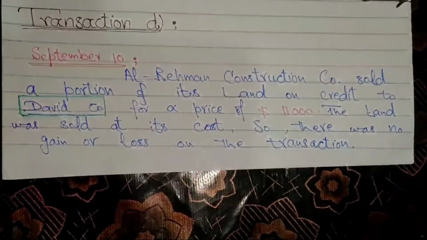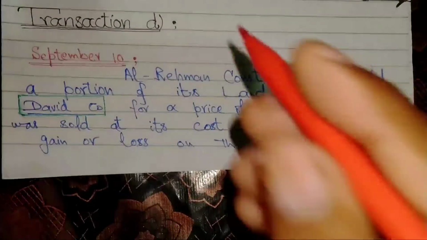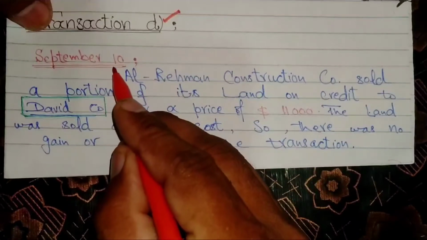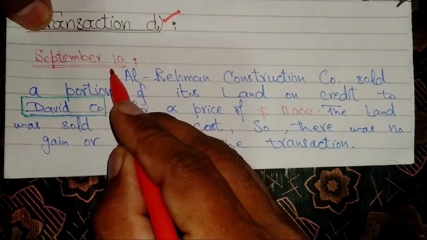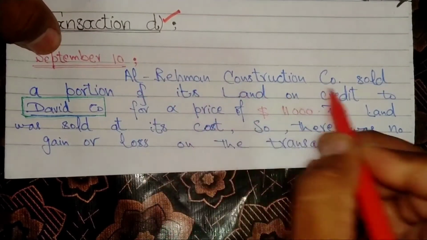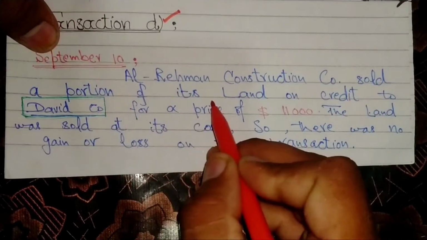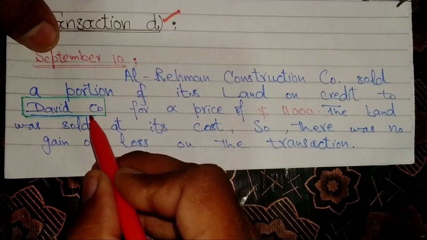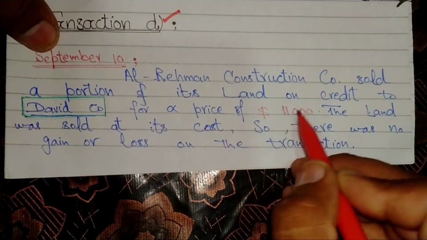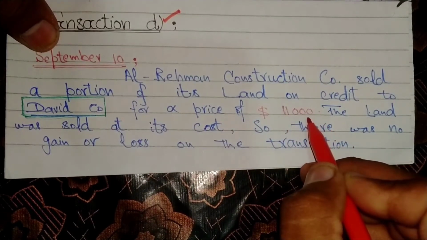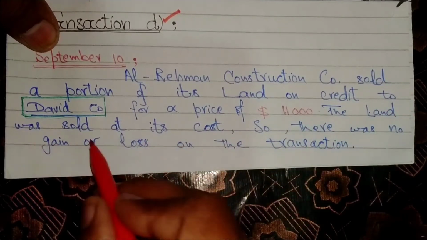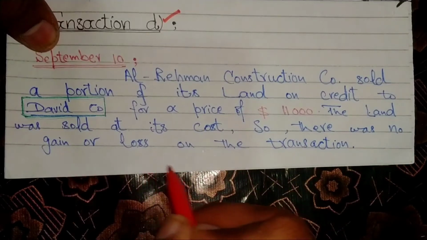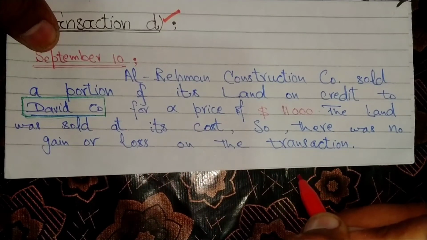The next transaction of this company is transaction D. On September 10th, 2006, Ar-Rahman Construction Company sold a portion of its land on credit to David Company for a price of $11,000. The land was sold at its cost price, so there was no gain or loss on the transaction.